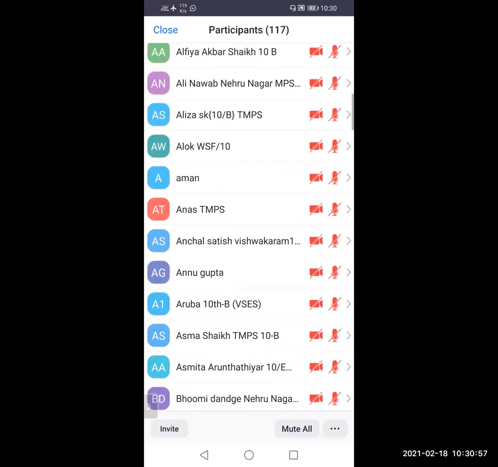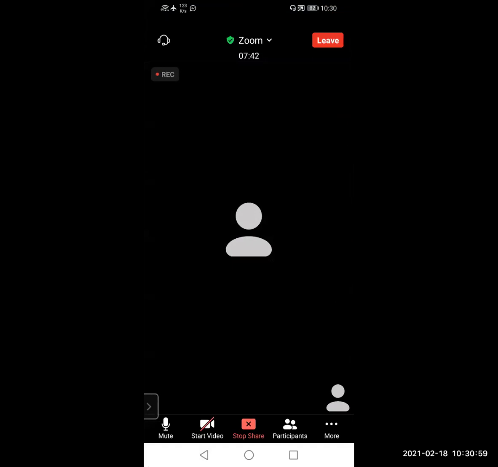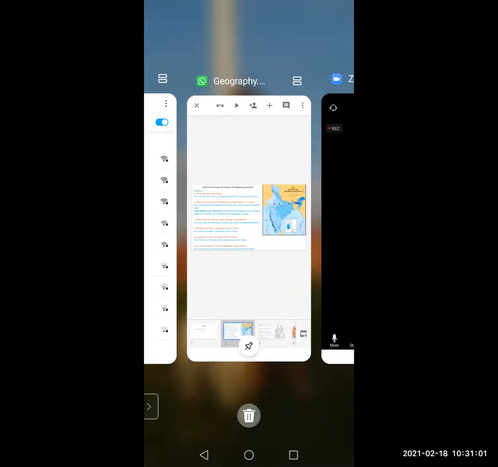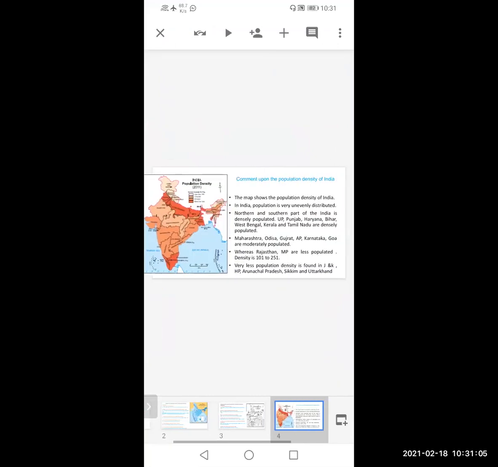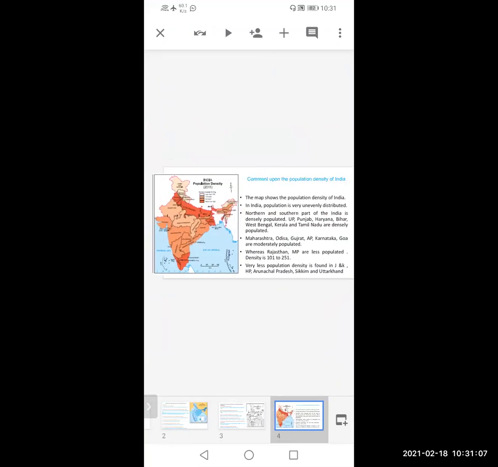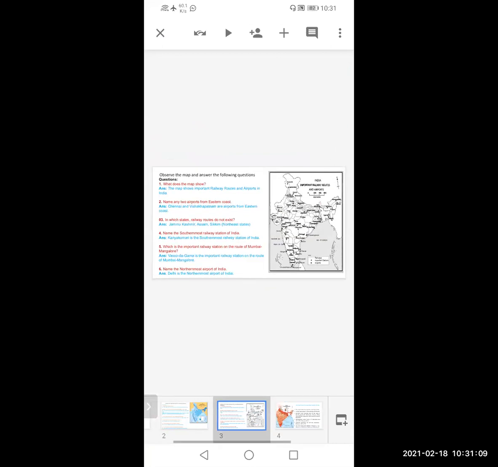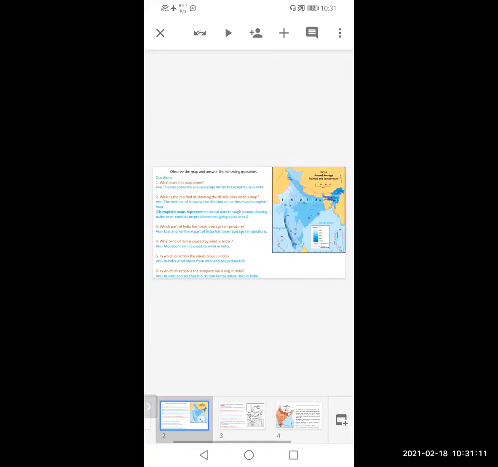This question is very important. This is a compulsory question you get in the exam regarding the map. So that is why we have discussed in detail different types of maps. And if you studied this map, it is very simple to comment on this map and write questions related to map. You can get good answers and good marks.